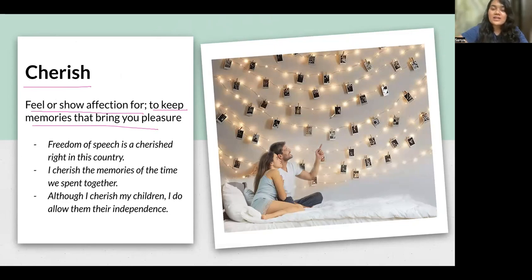They are having fun, smiling and remembering all the things they have done in the past and clicked photographs of. So they are keeping these memories to bring pleasure to them, or they are showing affection for their memories. So cherish means to show affection for something, or to rejoice in your memories, to remember your memories and feel happy about them.